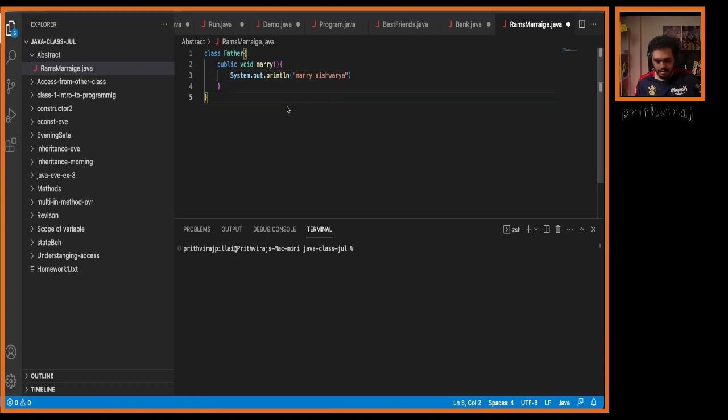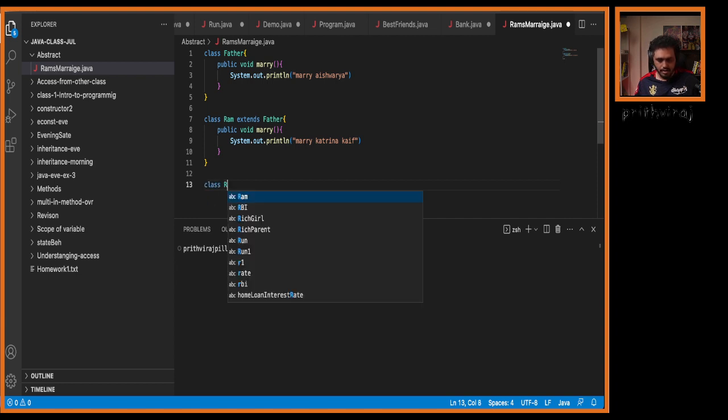Next, similarly, we have class Ram. Ram is also trying to override his father's decision. He says no, I will marry Katrina Kaif. Vicky Kaushal will come and hit us. So now what is Ram doing? Ram is extending his father.